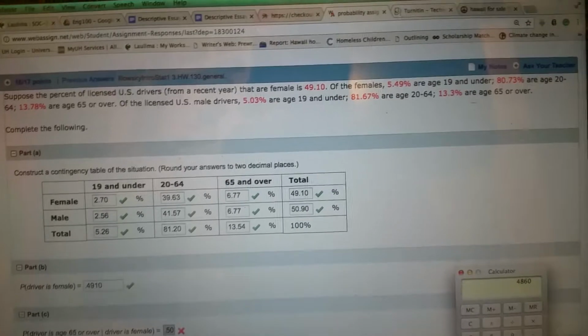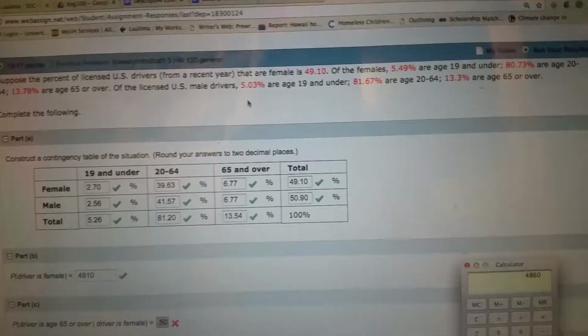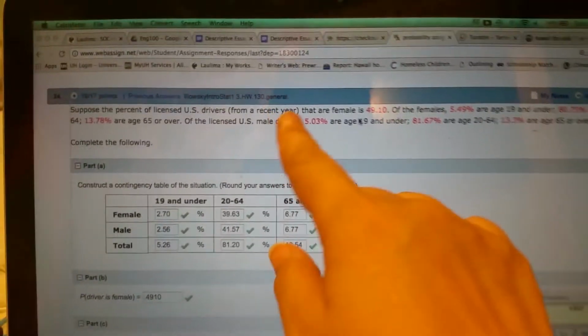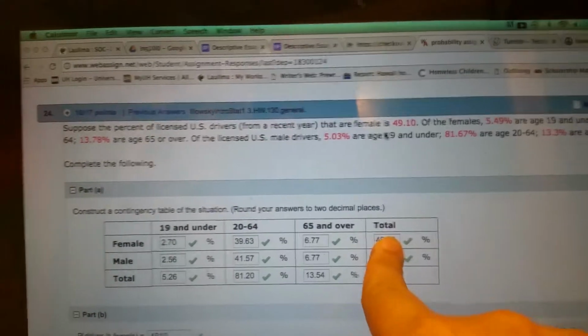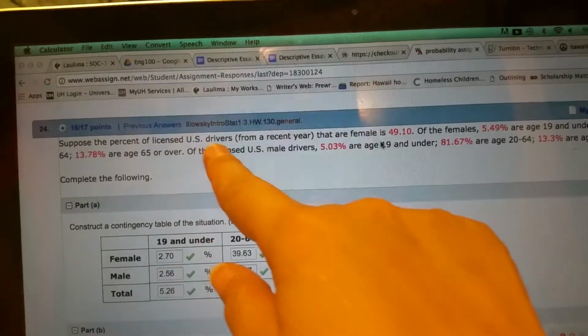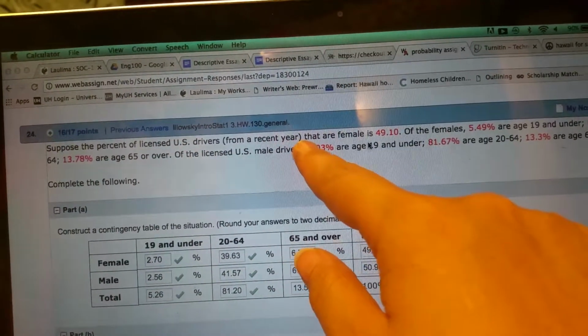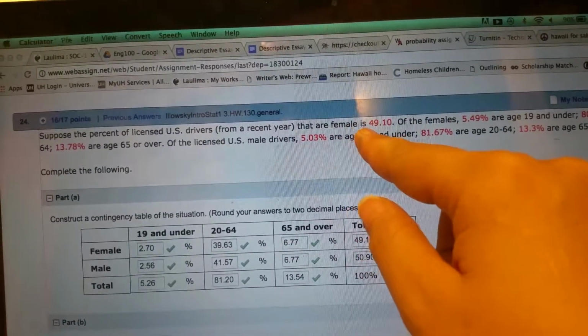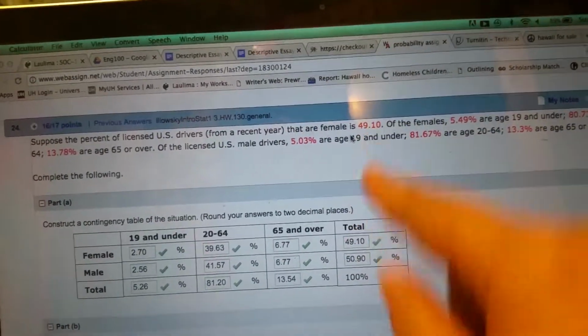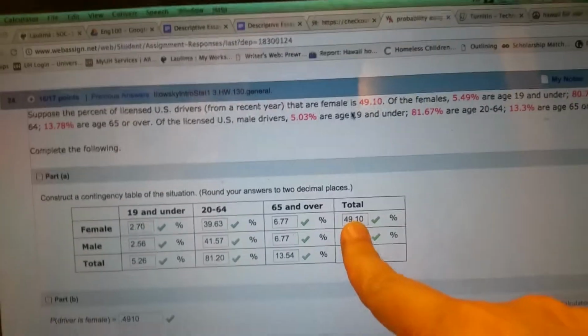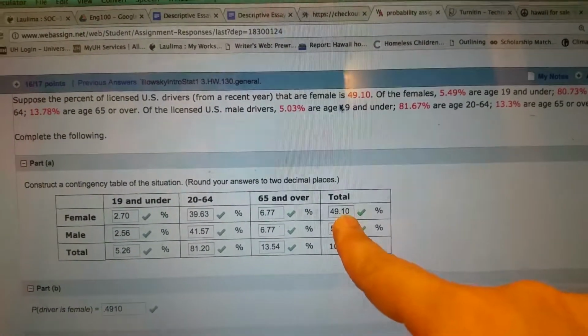Okay, so I thought you could just put these numbers in there, but no, you can't. But we can start with this. What is the total amount of female? Okay, so the licensed drivers from a recent year that are female is 49.10%. So we know that the total of female drivers is 49.10%.